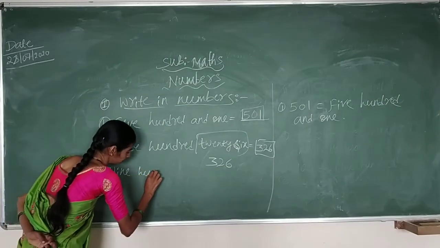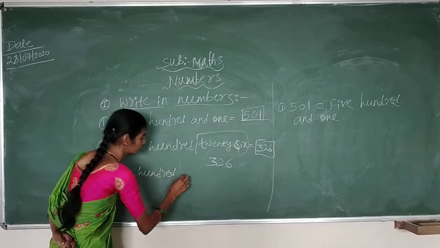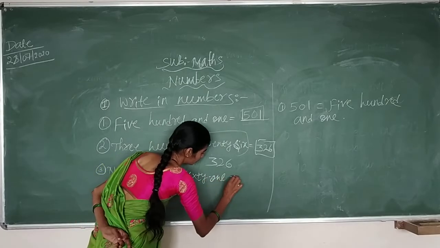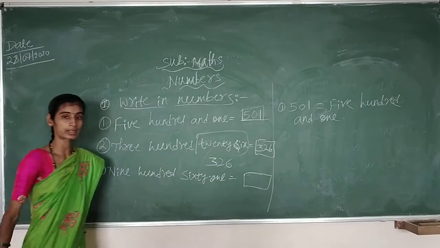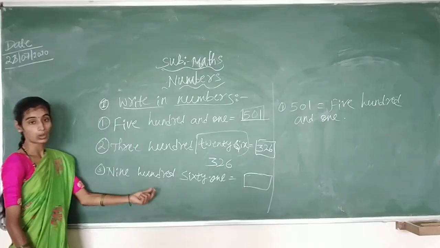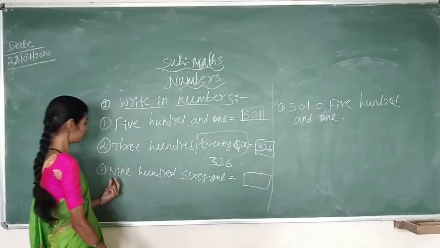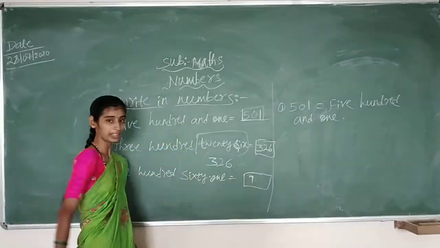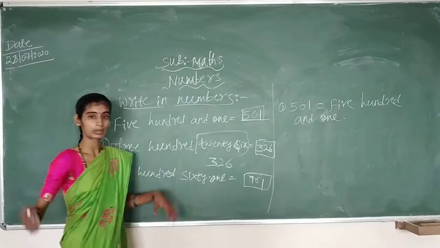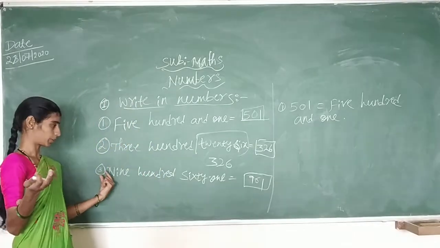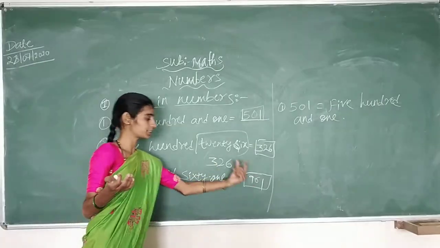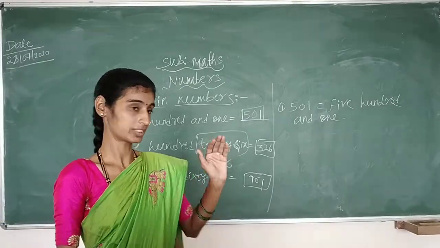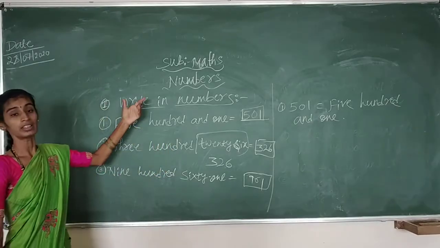One more example to take, children. You can take the example 961. You all know how to write the number 61. But the given thing is 961. So, write 9 first, then 61. It will become 961. Easy, no, children? So, this is all about writing numbers.